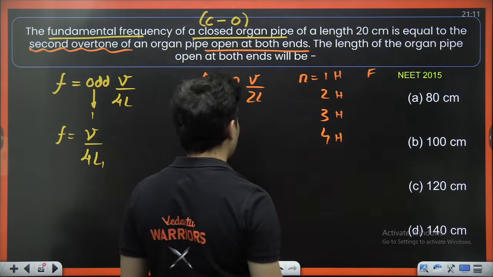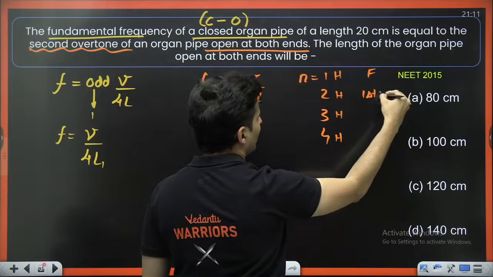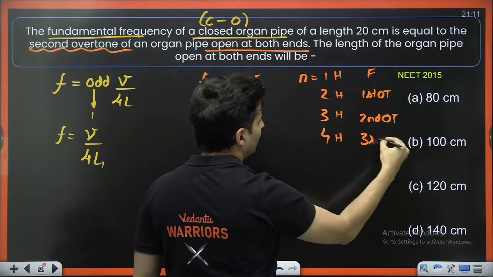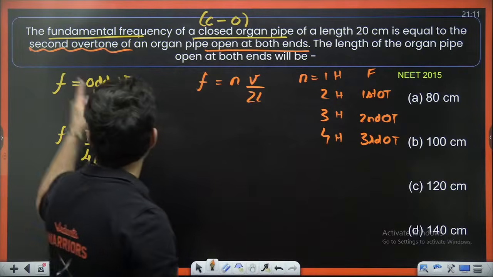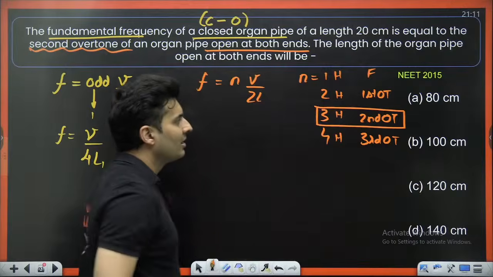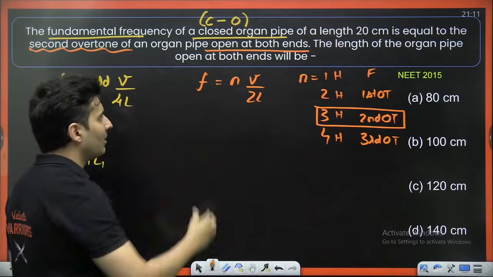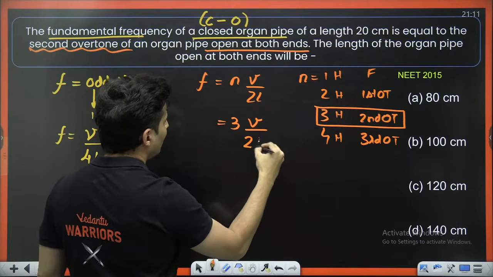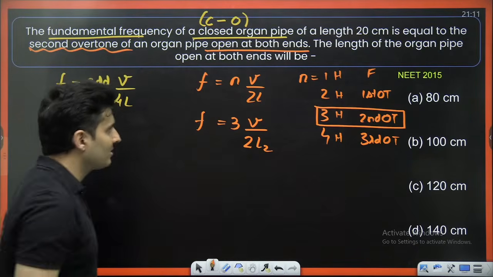First harmonic is always the fundamental. This is first overtone, this is second overtone, this is third overtone. The question says second overtone. Second overtone means third harmonic. So the value of n is 3. So 3V by 2L2 is what F is.